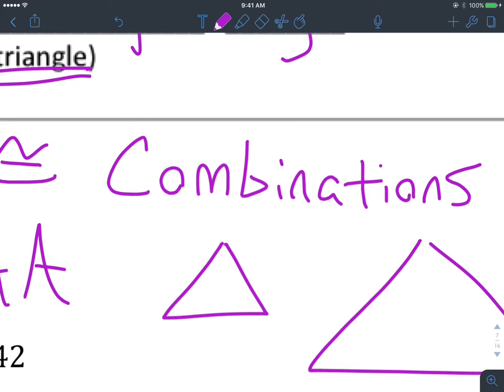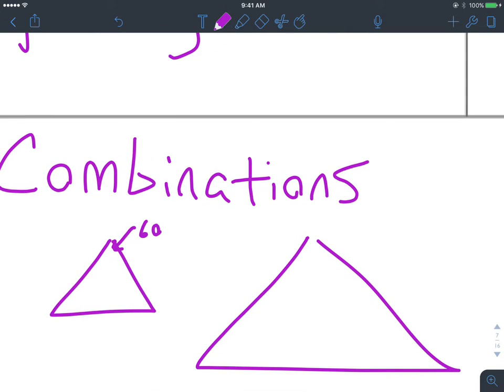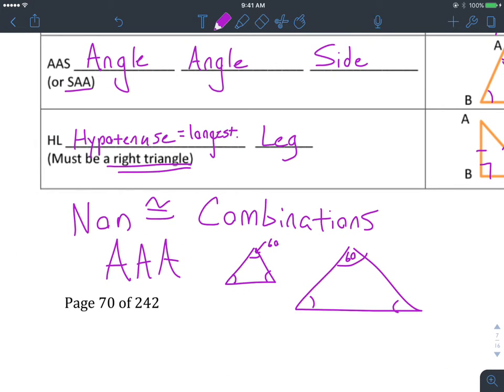Like if you said this is an equilateral triangle, you could say all these angles are 60 degrees. No matter what, the angles are 60 degrees, but not necessarily are all the sides going to be congruent. So that's an example of that.